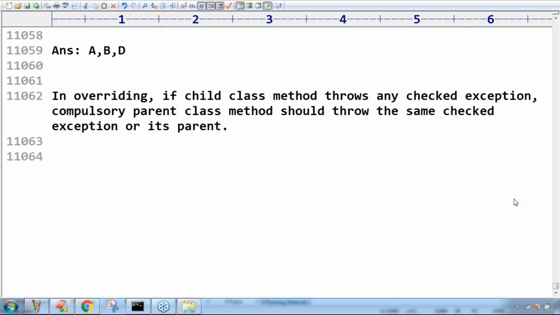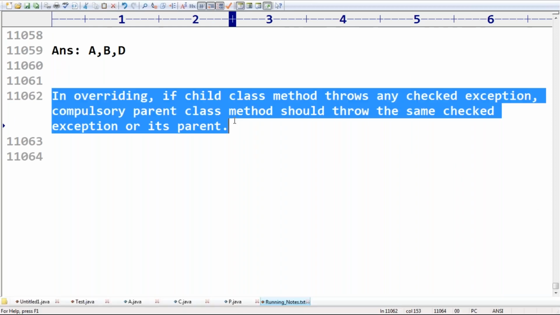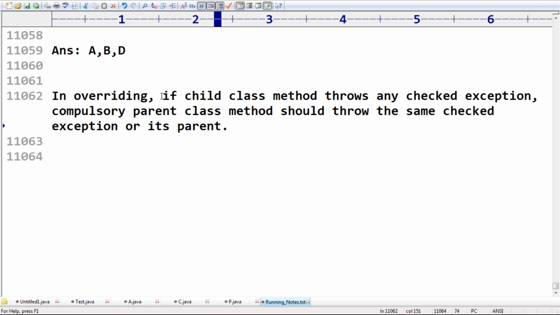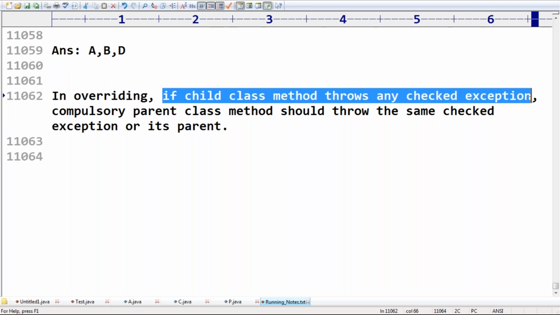This line is very important in the OOPS concept; you will see multiple questions related to this point. Observe carefully: if a child class method throws any checked exception, compulsorily the parent class method should throw the same checked exception or its parent.